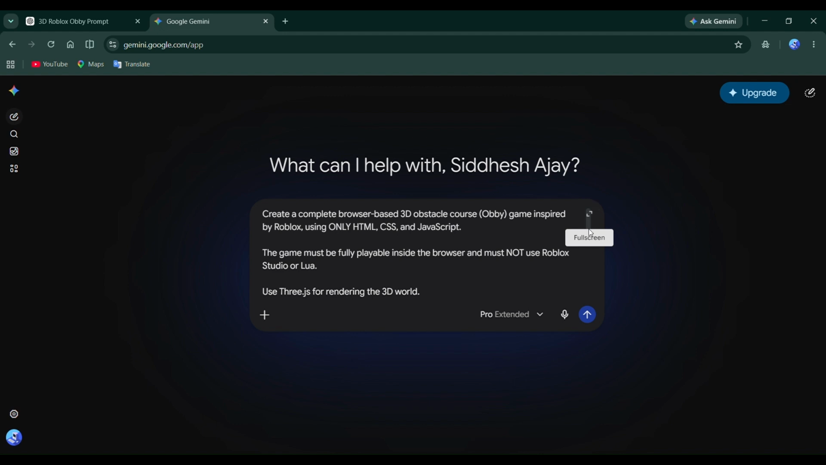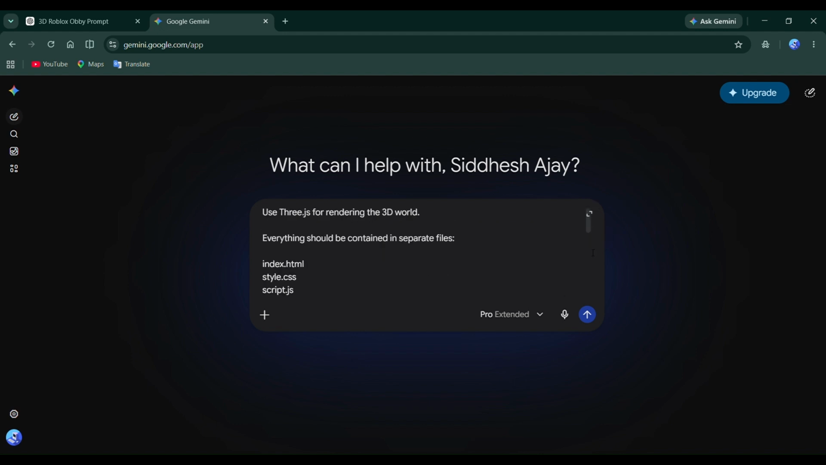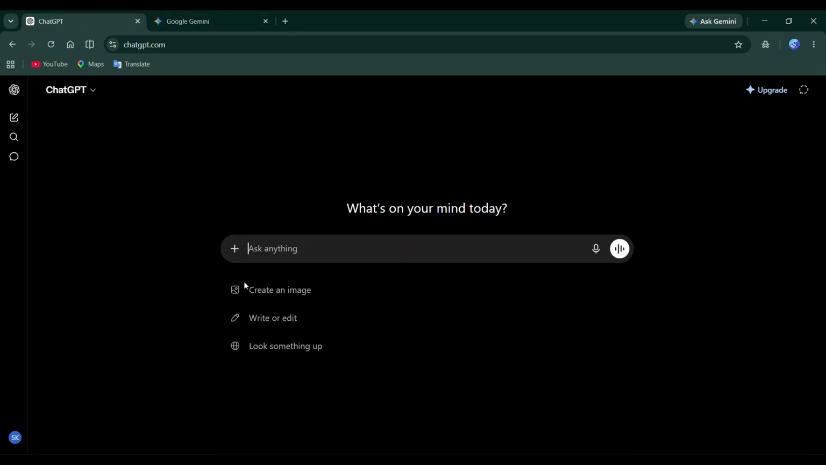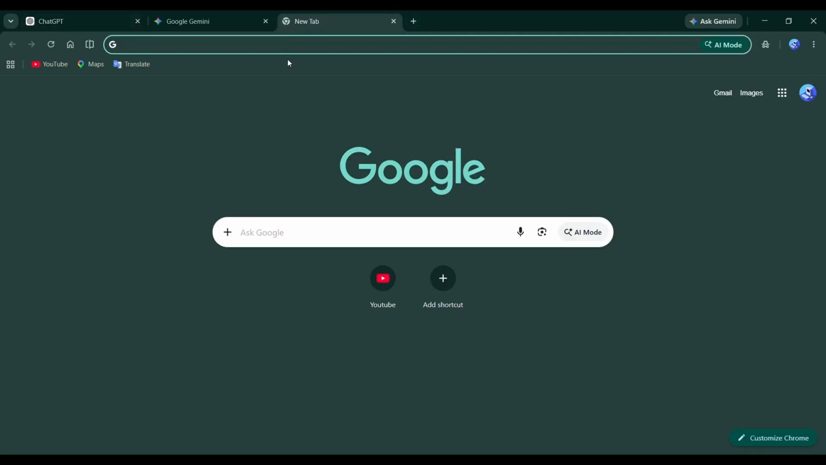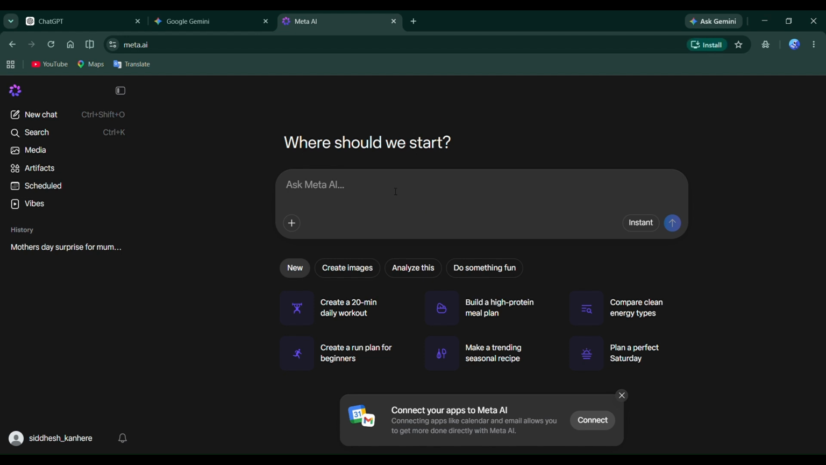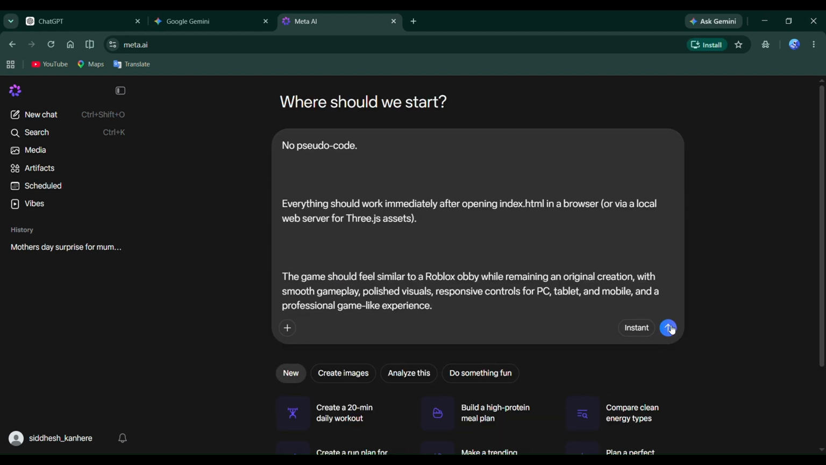Looking at Meta AI's response, the first thing I noticed is that it generated a well-organized project. Instead of giving random pieces of code, it actually structured everything properly. It explained what each part of the project does, how the game should work, and how the files are connected together. That's definitely a good start. The interface also looks clean, and overall, it feels like Meta AI understood the requirements. Of course, the real test isn't how good the code looks. The real question is, does it actually work? We'll test that in just a moment.